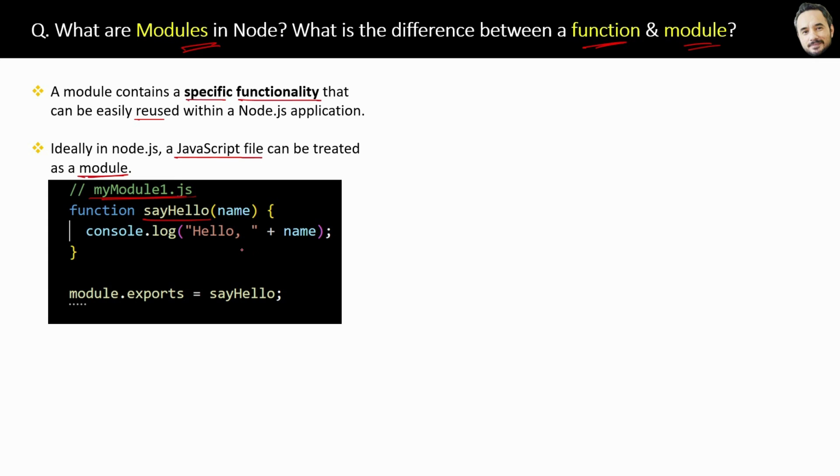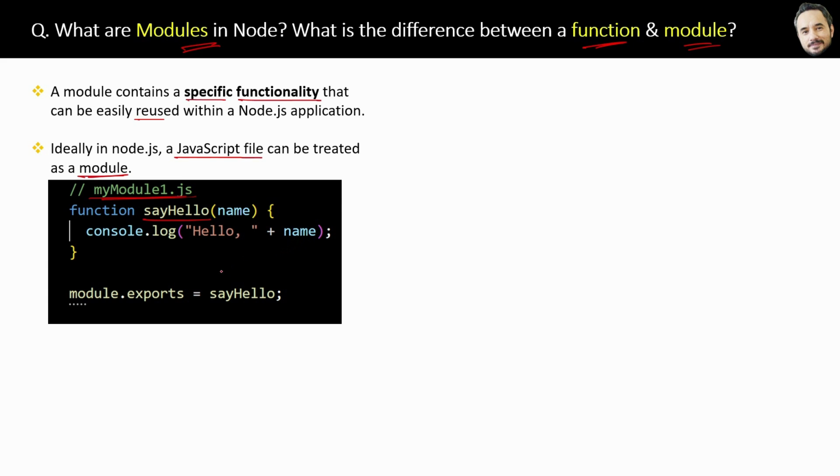Now the question is, what is the difference between a function and a module? See, a module is a concept. For example, order is a module in an e-commerce application. But inside the order module, there can be one function or more than one function. Like in order, we have get order list, submit order, and post order, right? So that is the difference.